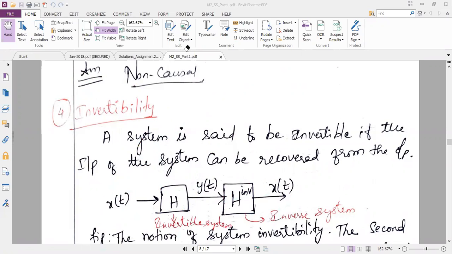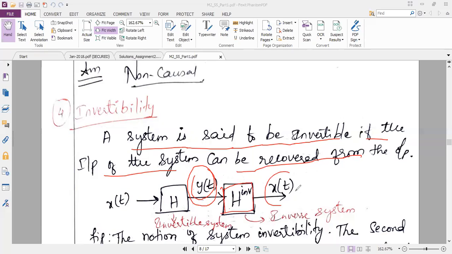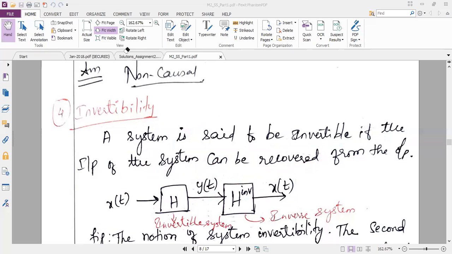That's it. So you can see here the definition. The system is said to be invertible if the input of the system can be recovered from the output. So this is my output. Using this output and this inverse system, I can recover my input X of t from this output Y of t. If the recovery is possible, then only the system is said to be invertible. If the recovery is not possible, then the system is said to be non-invertible. So I hope this is clear for you.